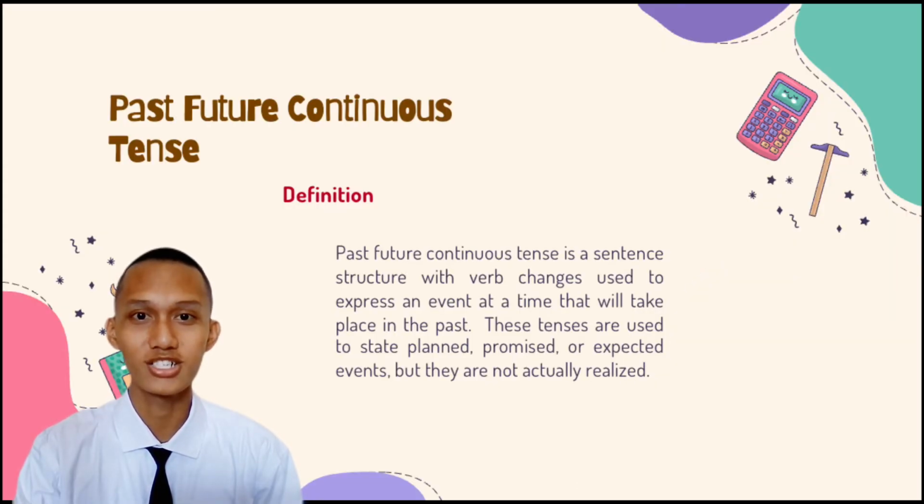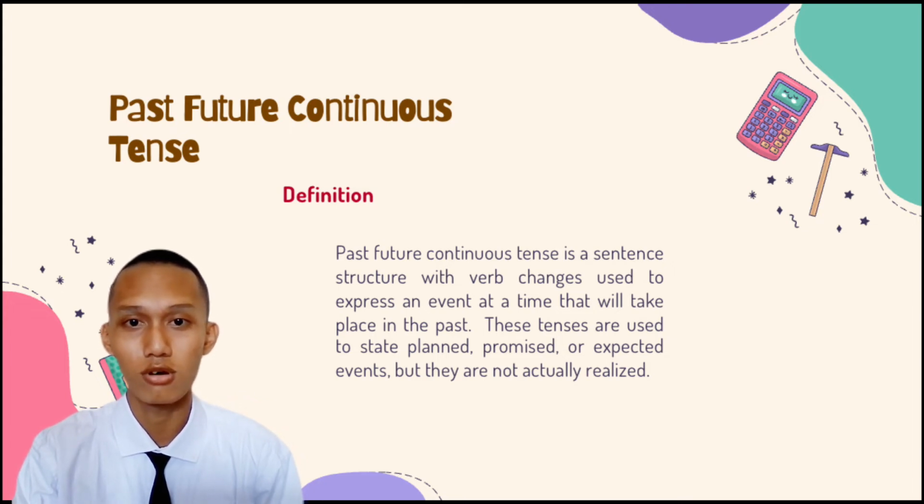Past future continuous tense. The definition of the past future continuous tense. Past future continuous tense is a sentence structure with verb changes used to express an event at a time that will take place in the past.